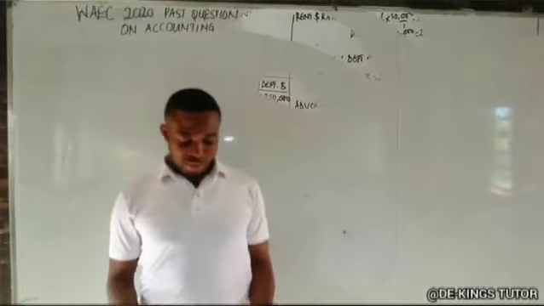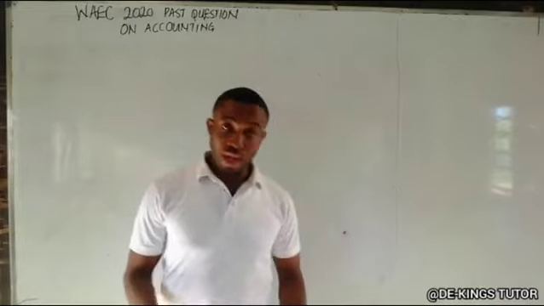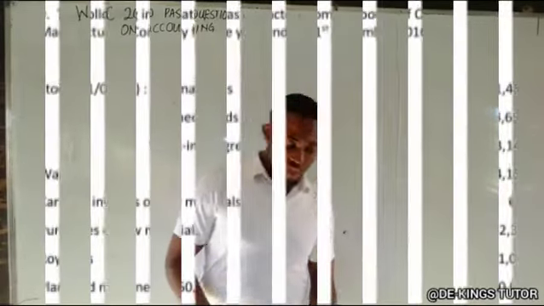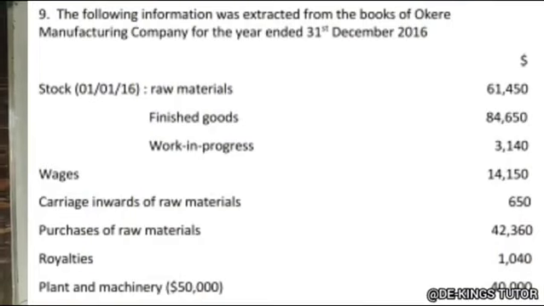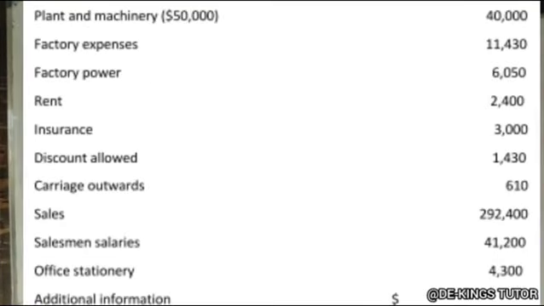Stay tuned. Welcome to the last question of this WAEC 2020. The next information was extracted from the books of Okere Manufacturing Company for the year ended 31st December 2016. Okay, and they gave us stock: raw materials, finished goods, work in progress, the amounts there, which is carriage inward of raw materials, purchase of raw materials, royalties, plant and machinery, factory expenses, factory power, rent, insurance, carriage outward, salesman salaries, office stationery.